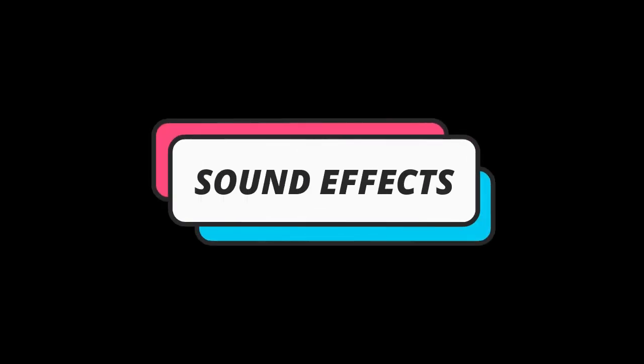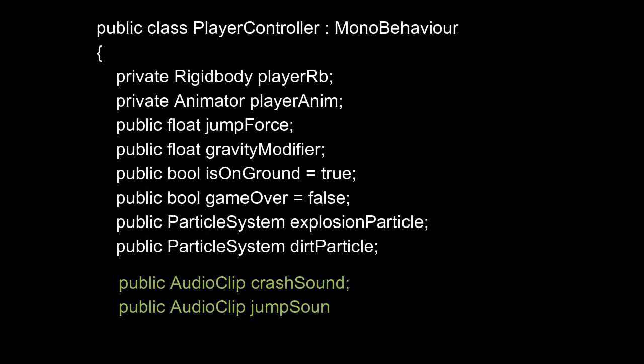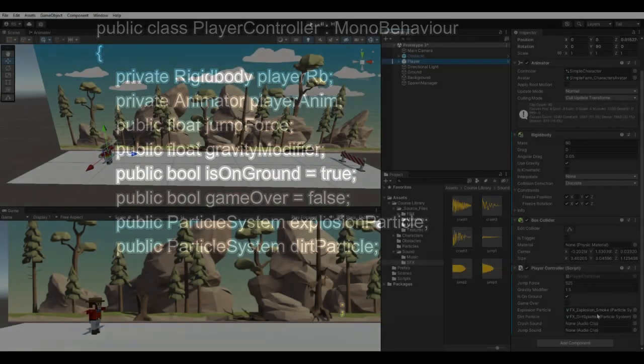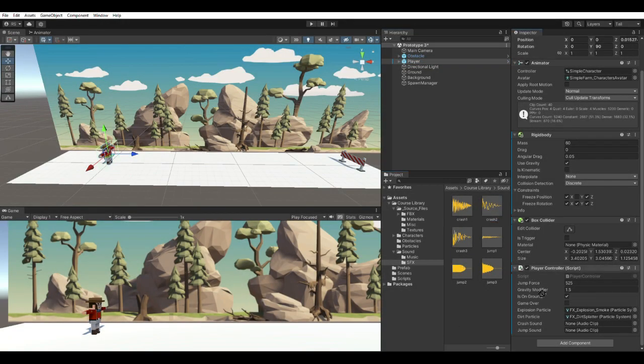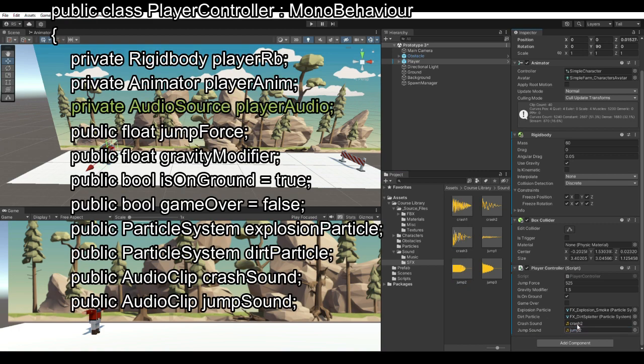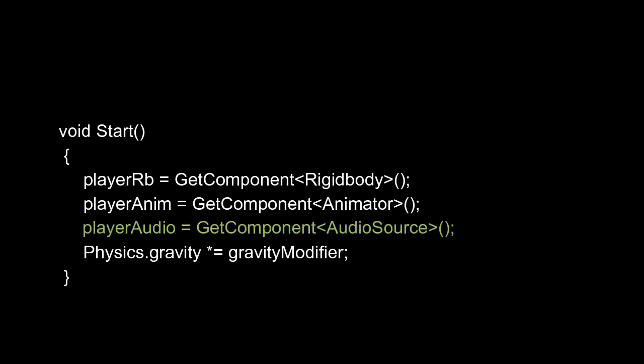Game sound effect. Adding sound effect triggers to the game code. On the player controller script, I created an AudioClip class with two public variables called jumpSound and crashSound. Back to Unity, I selected the files for the sound effects for both the jump sound and the crash sound. I created a variable called playerAudio and used AudioSource for its class.